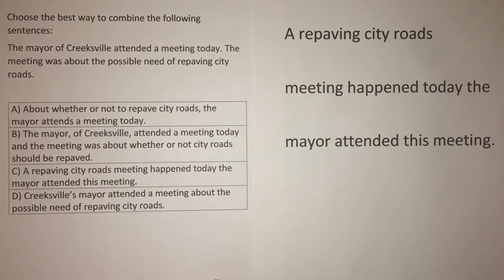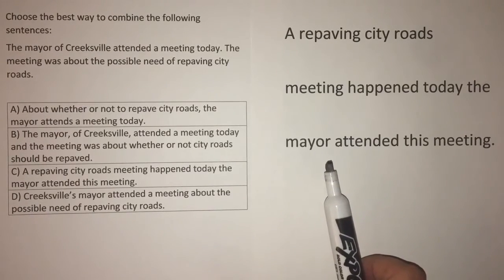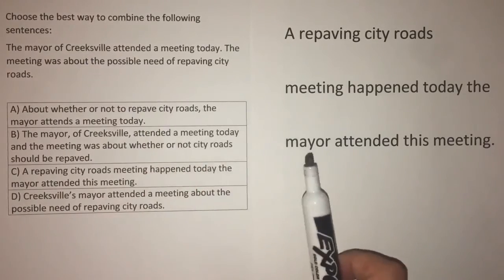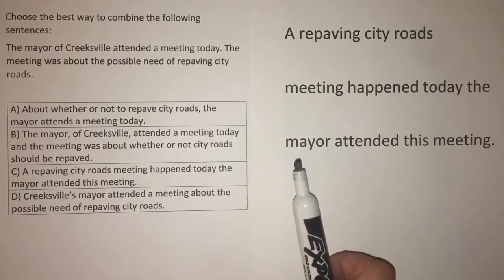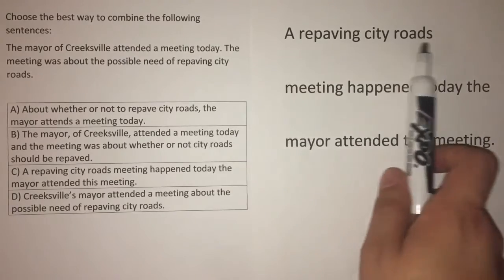C. A repaving city roads meeting happened today. The mayor attended this meeting. There's a few things incorrect about this answer choice. To start with, mayor. As we established, it's not just mayor, but it's the Creeksville mayor. And as we said, that's important information, so we want to make sure we say Creeksville mayor or mayor of Creeksville. Also, this is one big long run-on sentence.